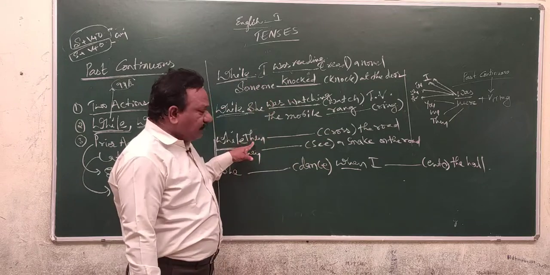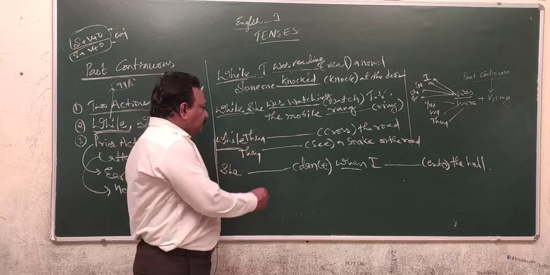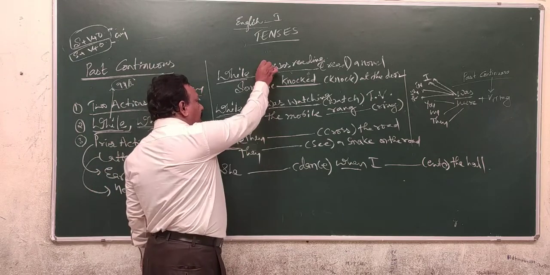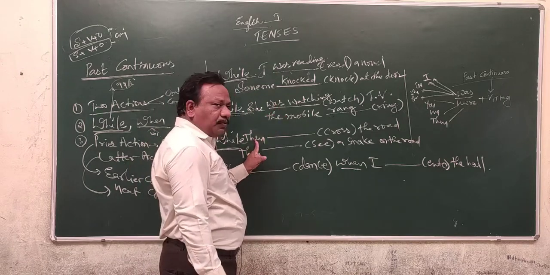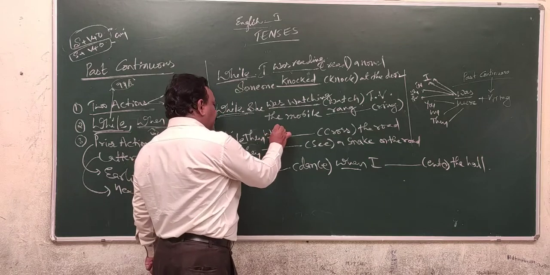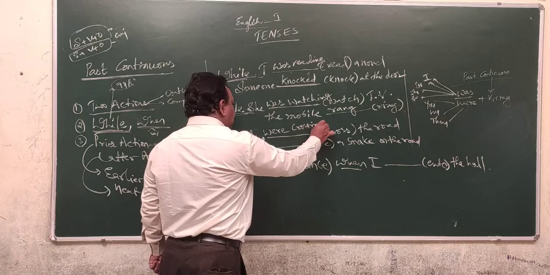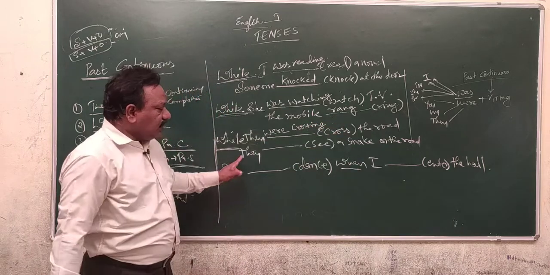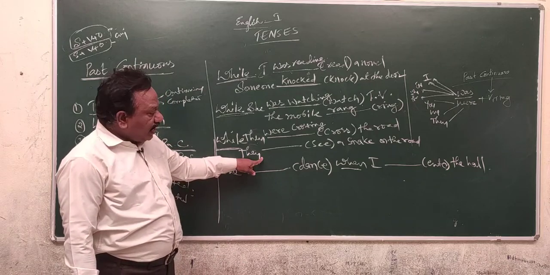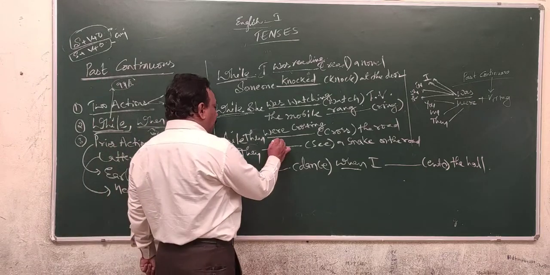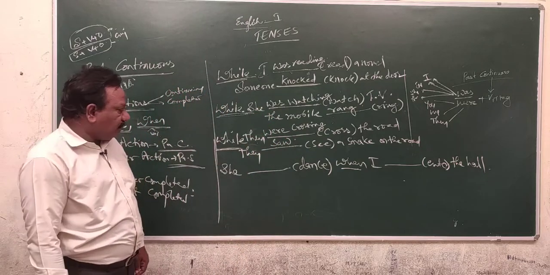So it is a prior action. Prior action must be referred in the past continuous. Past continuous means in case the subject is I, she, a singular subject, that's why you are using was. Here there is a plural subject, hence you have used were. They were crossing. They were crossing the road. They dash see a snake on the road. Next action means later action must be referred in the past simple. It should be written as saw. See, saw, second form of the verb.